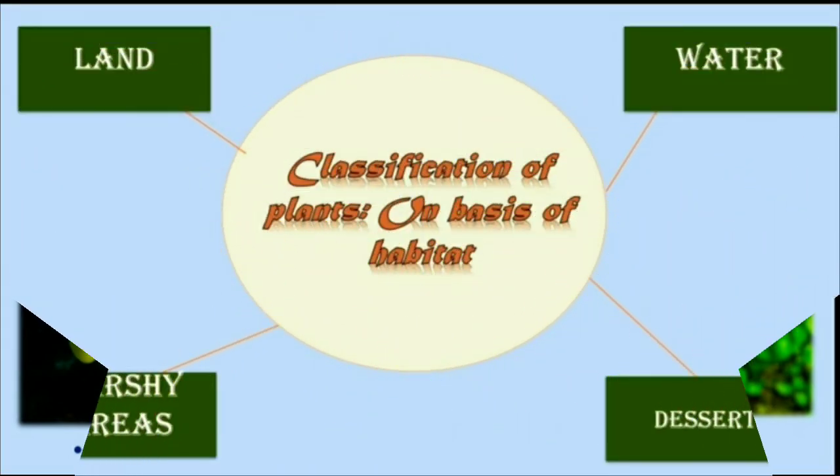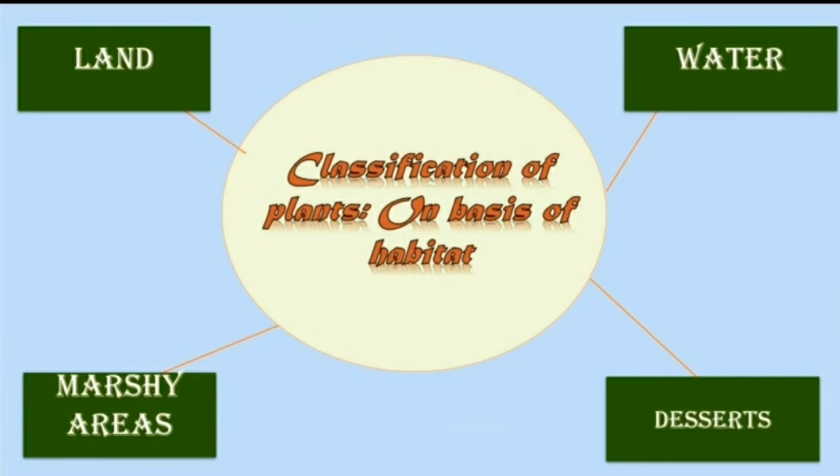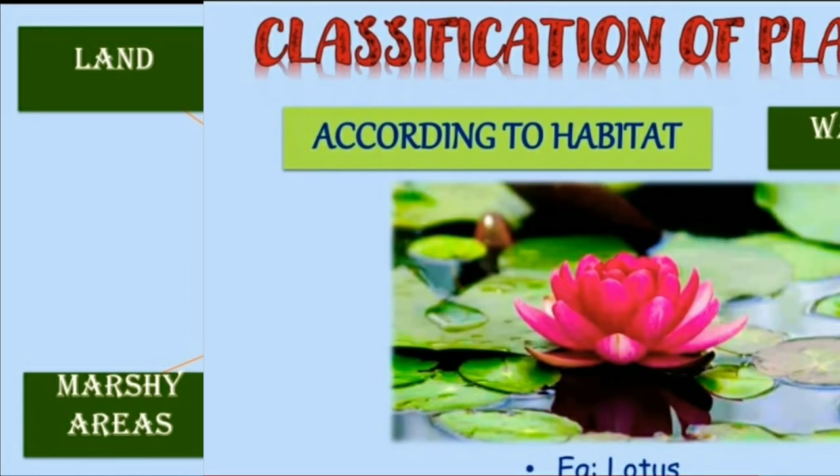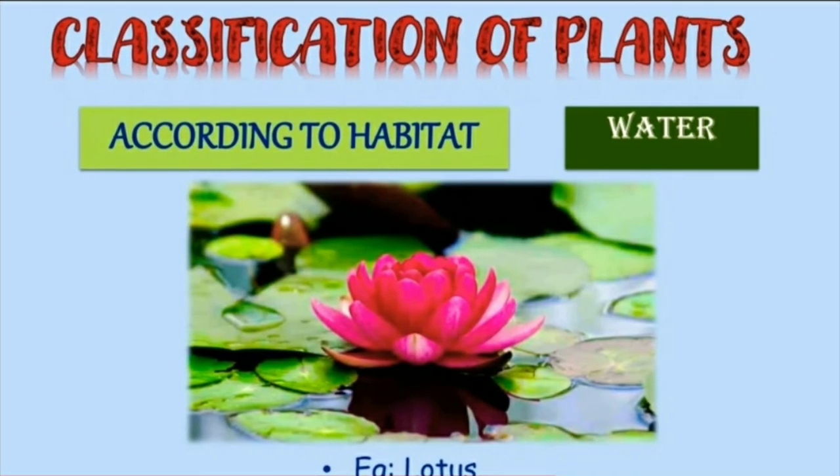Now the next classification of plants is on the basis of the habitat. So it is land, water, deserts and marshy areas. So these are the classification of plants on the basis of their habitat. So let's see the first one, classification of plants according to the habitat, which is water.